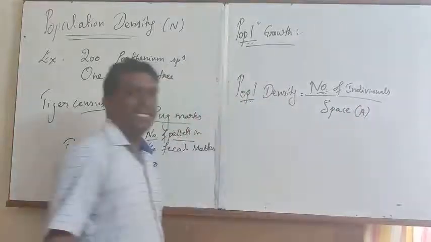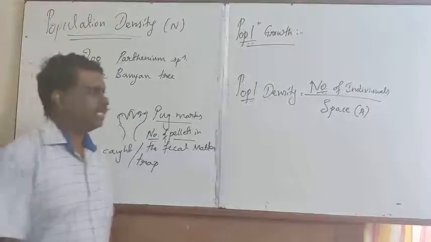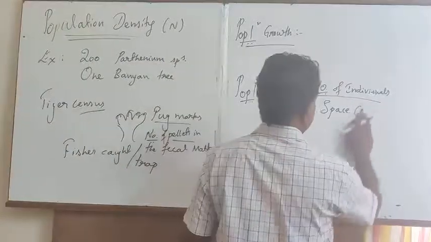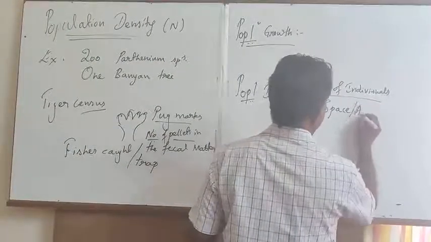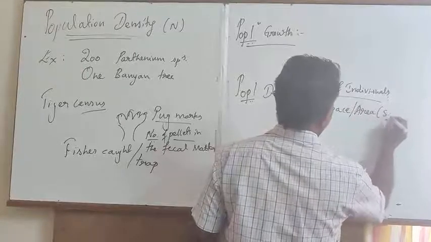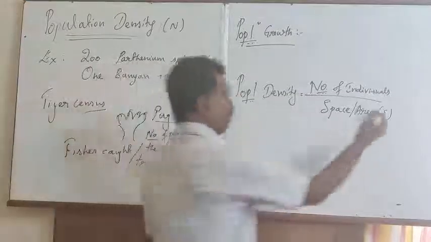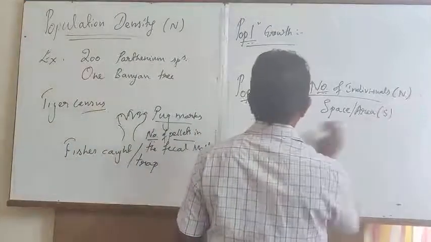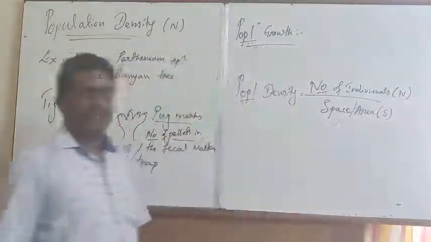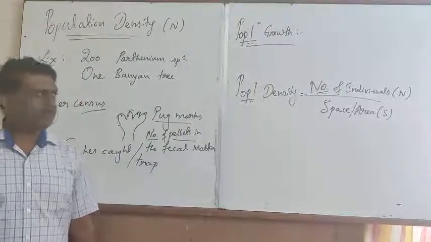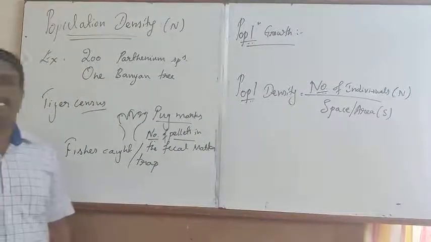Space refers to area. Space refers to area, which is taken into consideration in order to know the total number of individual species present in that particular geographical area.